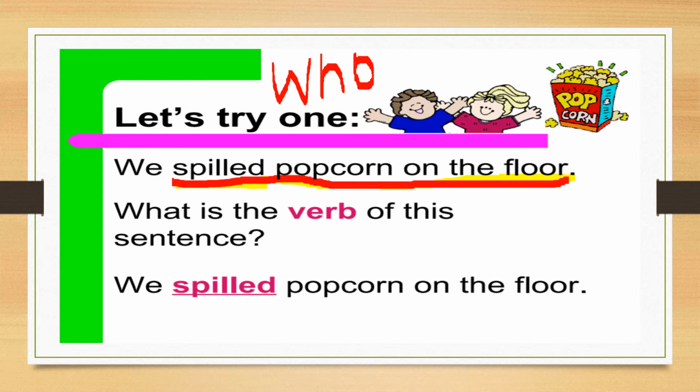And what answer are we getting? We. So we is nothing but a subject and the remaining part is all predicate. It is giving extra information to us, and that extra information is nothing but the predicate, correct?